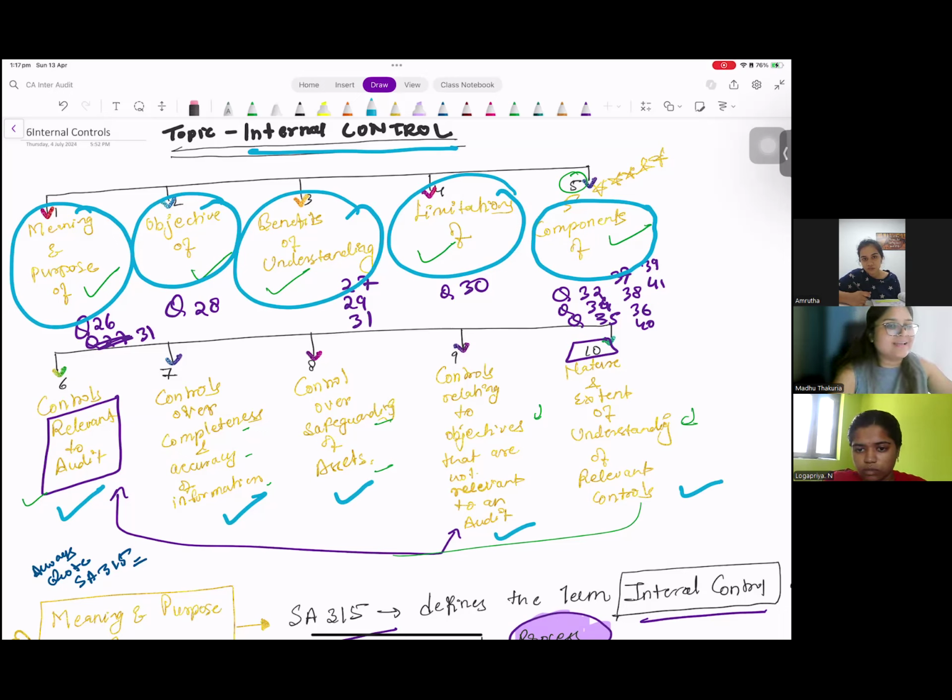First four are basic: meaning, objective, benefits and limitations. Point 5 is very specific. Under the COSO framework, they have given you the components of internal control. Points 6, 7, 8, 9, 10 are very specific nature of controls that you have to understand.